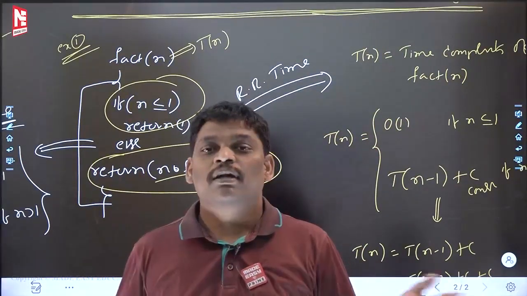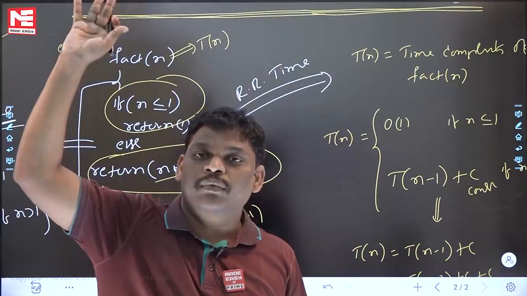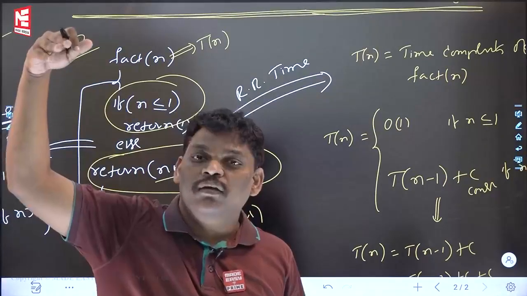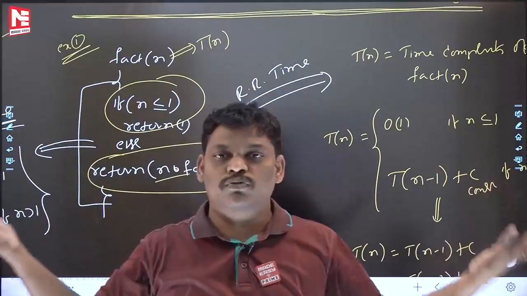Previously we explained that recurrence relations are of many types. Some recurrence relations are for value, and these are for time. Please be careful, don't confuse them.